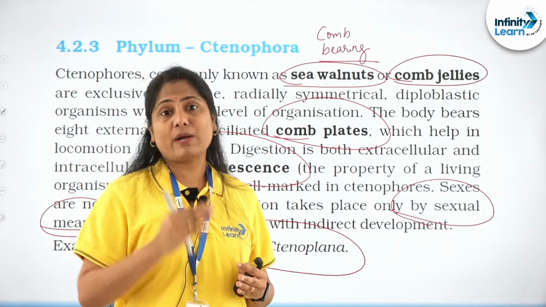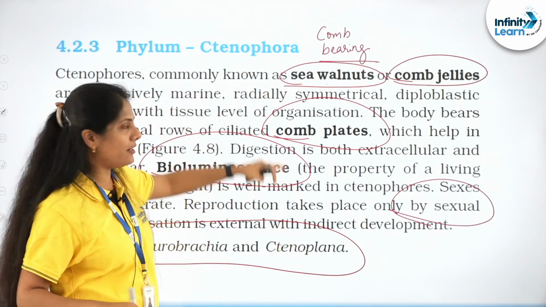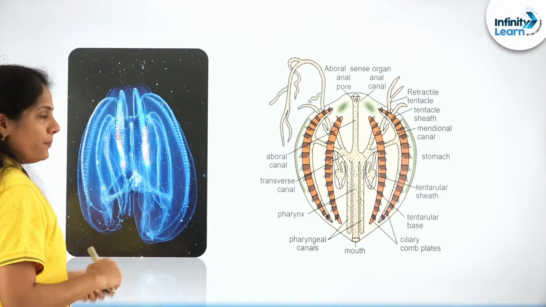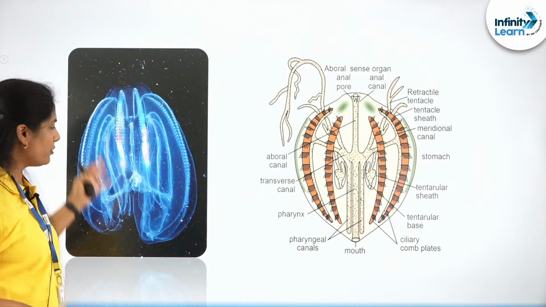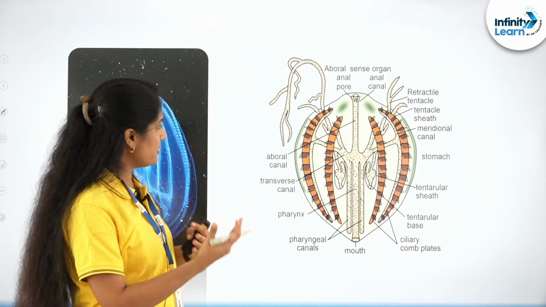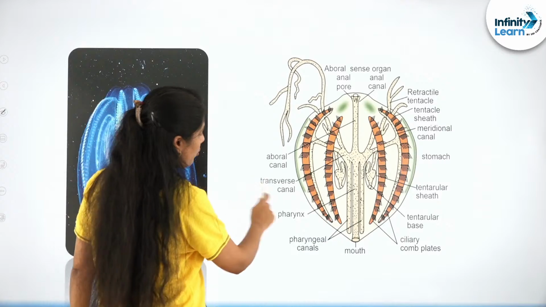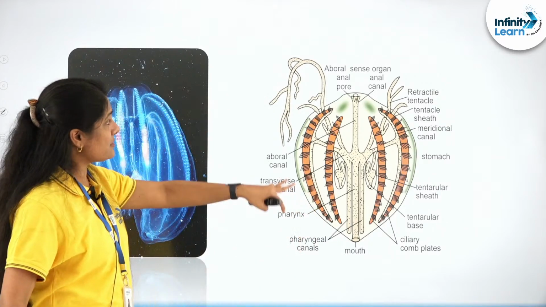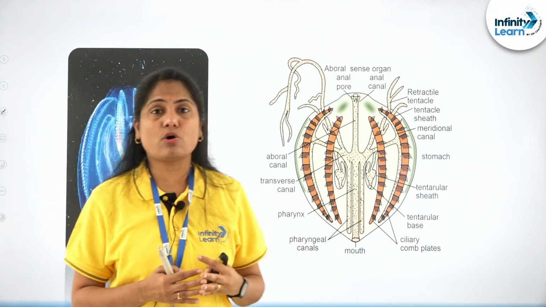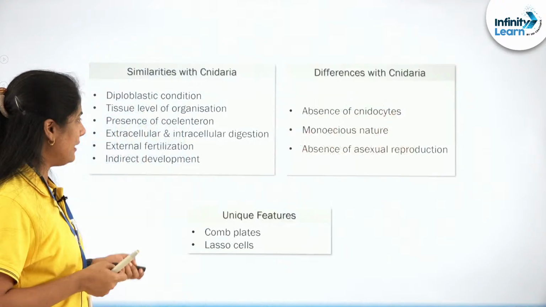Ciliated comb plates, Pleurobrachia has ciliated comb plates. That way you should be able to remember. Ctenoplana, of course, is quite relatable, like the Ctenophora, right? That example you will be able to recall during the examination, right? So this is one nice and beautiful one, how they are exhibiting that bioluminescence. And this is the diagram where it is showing how it has the mouth and 2 anal pores, right? It has this aboral canal, it has a pharynx, and because of the tentacles, you will not be able to divide this organism into 2 equal halves exactly. So they also exhibit biradial symmetry.